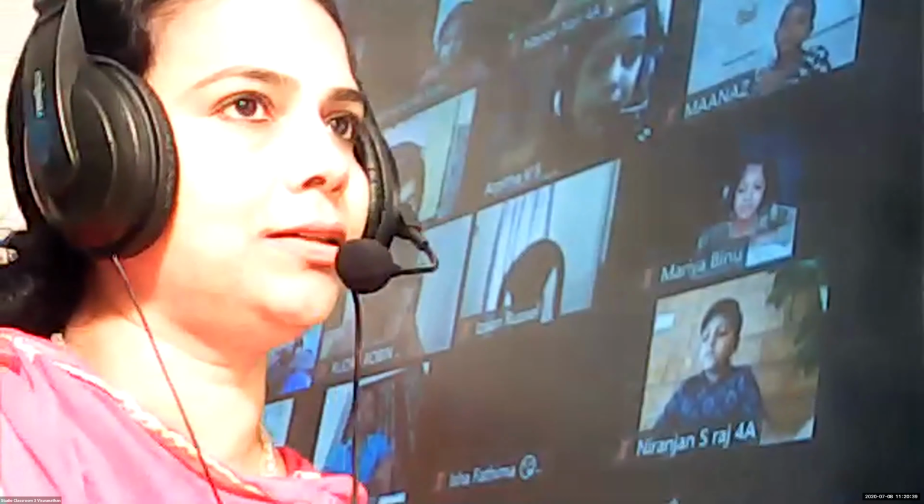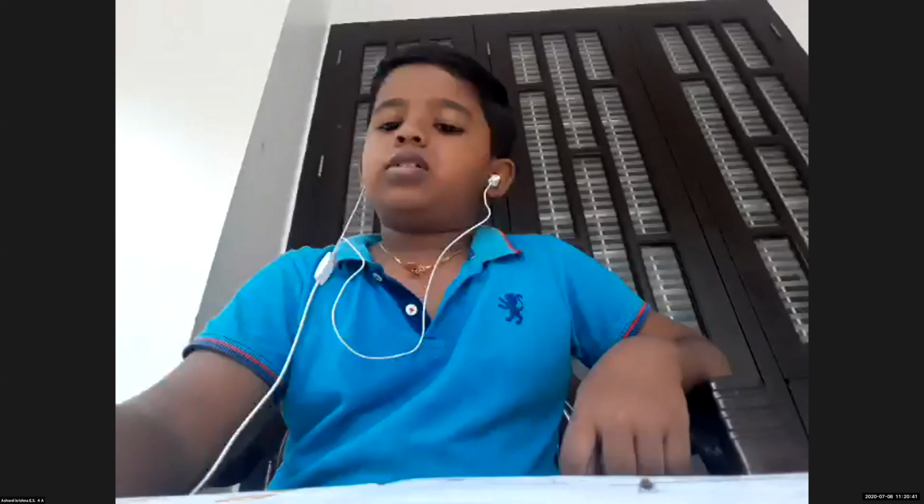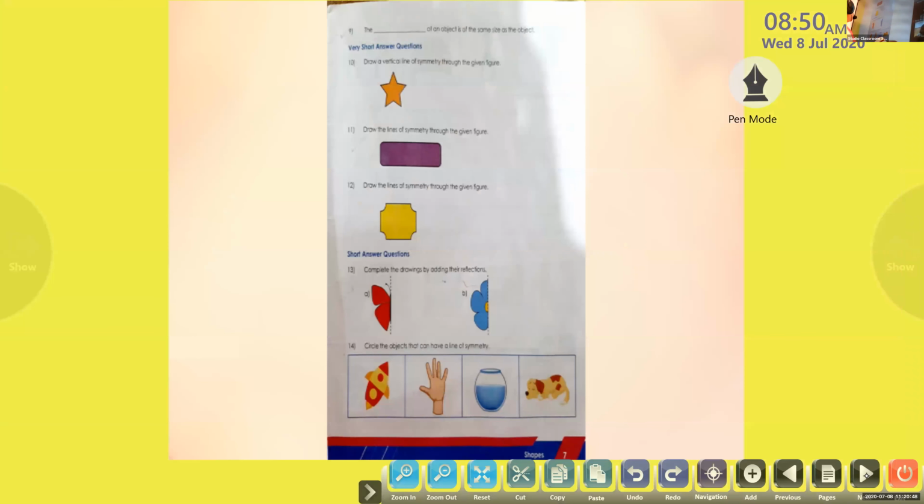When we were starting now, we were revising. What will be the same size? Yes, Krishnananda, can you say? The dash of an object will be the same as the object. Who can say the answer? Maria?